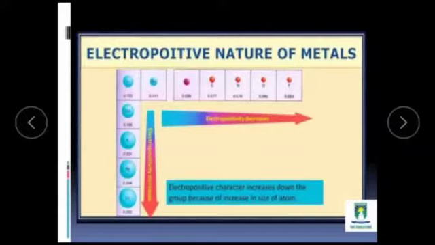But when we move from top to bottom in a group, what will happen? Electropositive character increases down the group because the size of the atom increases. For example, lithium metal is less electropositive than sodium, which is in turn less electropositive than potassium. So keep in mind that when we move from left to right in a period, electropositivity will decrease, and when we move from top to bottom in a group, electropositivity will increase, because of the increase in atomic size.